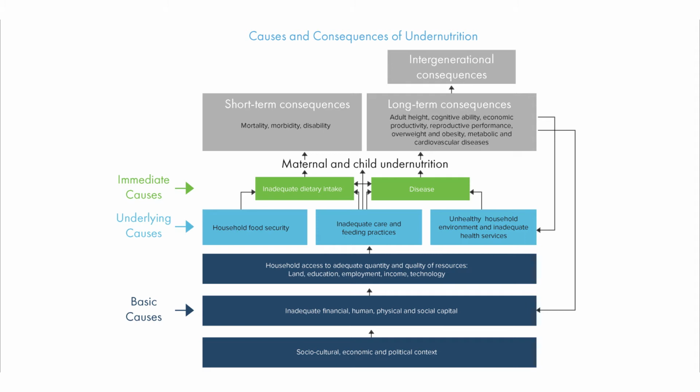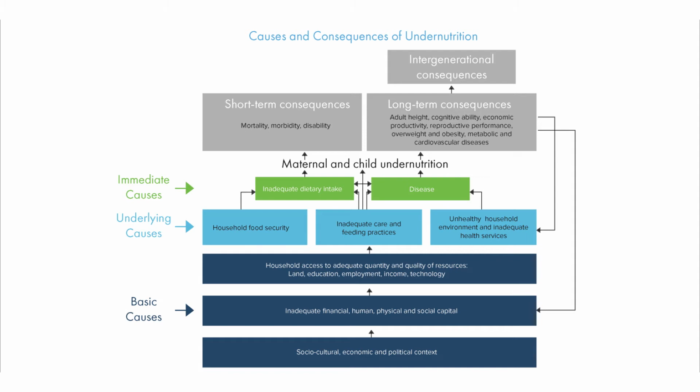Now, most nutritionists focus on, guess what? The top, the green boxes. It's easier to address than some of these basic causes that are much more societal factors. But still, we're starting to delve into some of these lower boxes, these intermediate and basic causes, if we really want to address this global burden. What are the consequences?